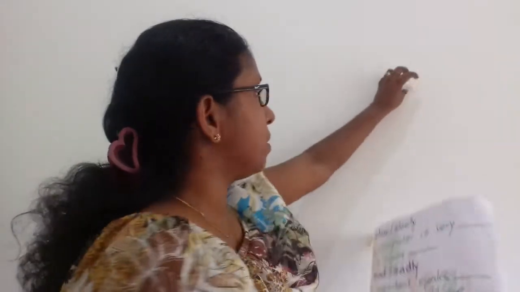You must be able to write sentences with correct adjectives and adverbs. We have to use adjectives and adverbs correctly in sentences. We can't change the positions. Now I am going to give you an activity. For grade 7 students, I am going to give you this activity.